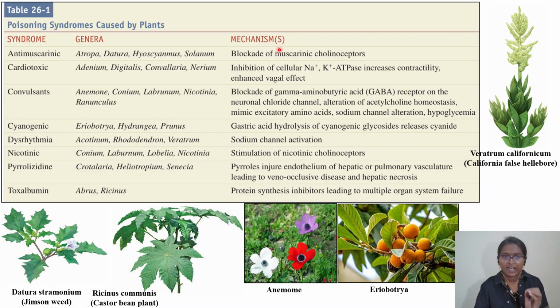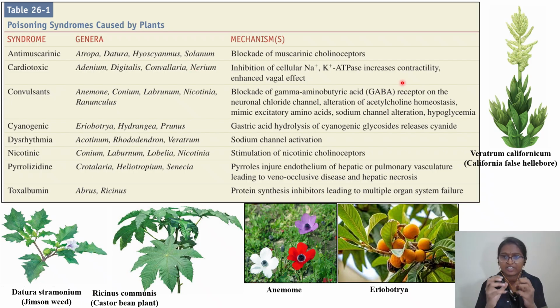Coming to the second one, that is cardiotoxic. They belong to the genera Adonis, digitalis, convallaria, nerium. Very frequently you will come across questions on digitalis, and Nerium oleander also, in your options. And what is the mechanism of how digitalis or Nerium type plants are affecting the heart? They inhibit the cell sodium potassium ATPase.